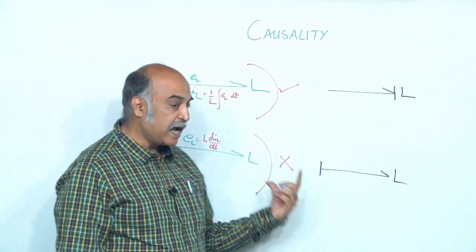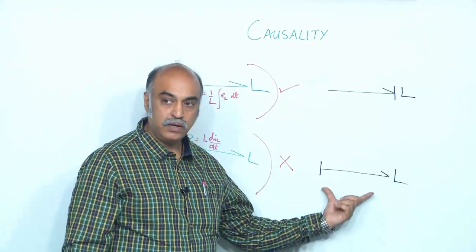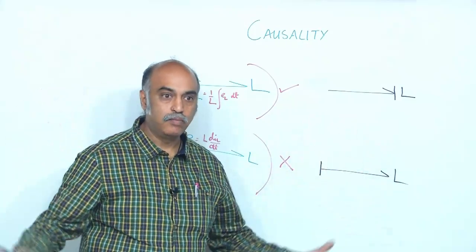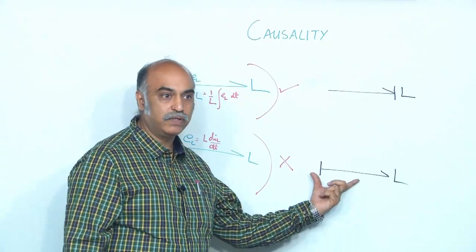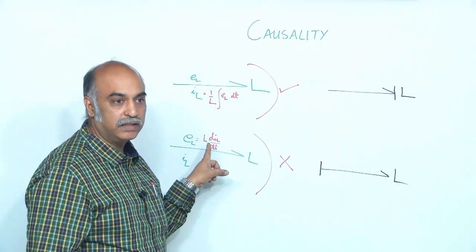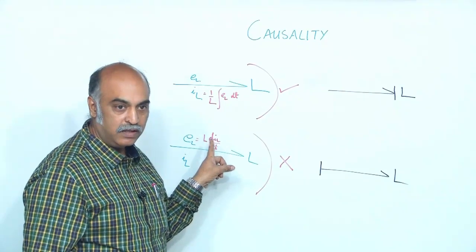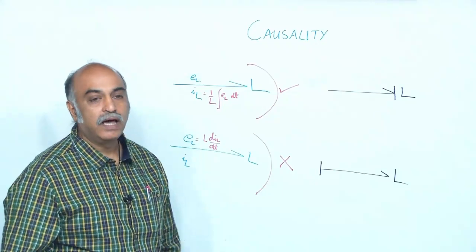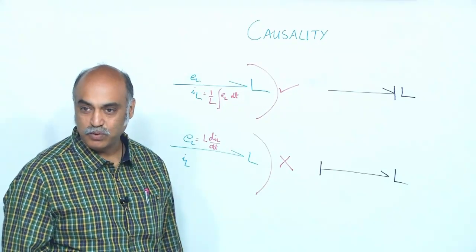But the moment you land up with a notation like this when you are making the bond graph, which comes with a different equation, then you know that it cannot be. Your model is wrong somewhere, or you have made an assumption you are not supposed to make.